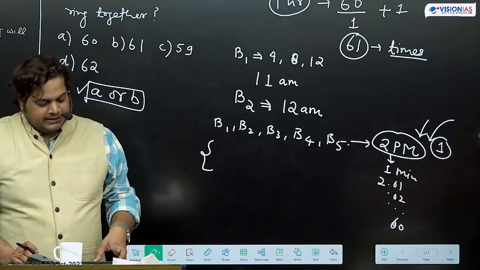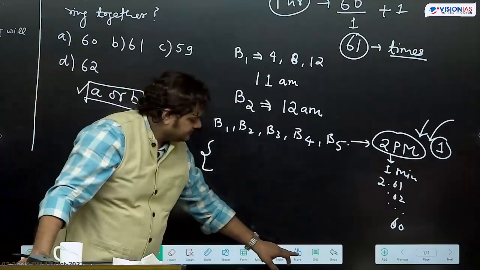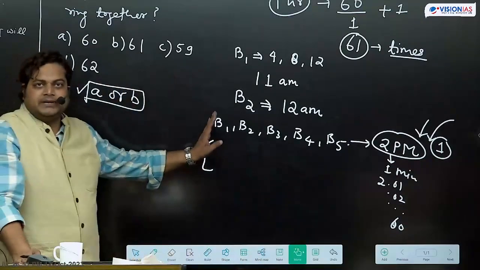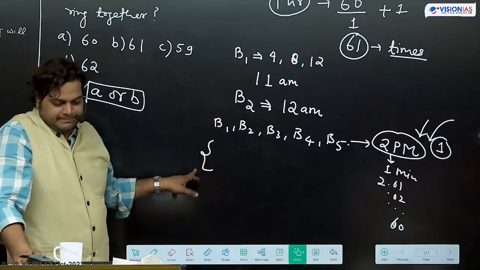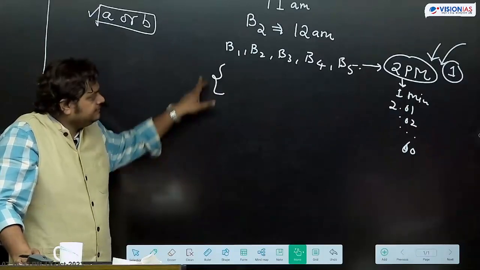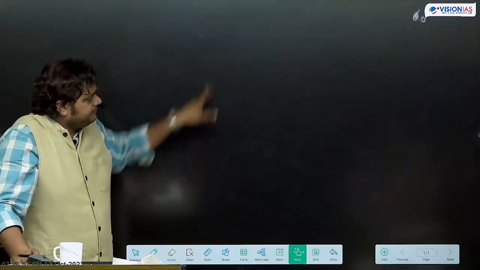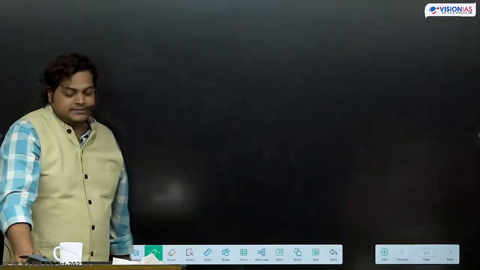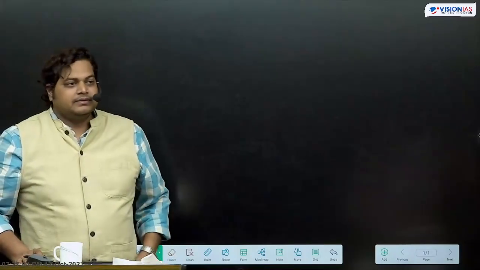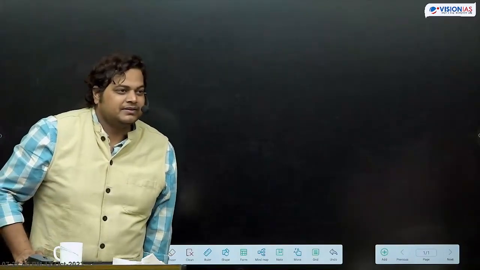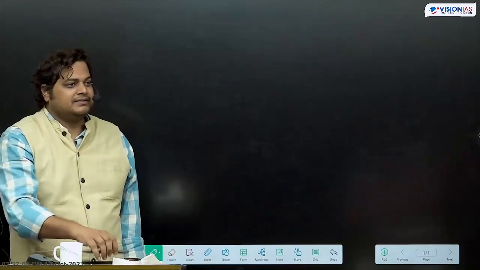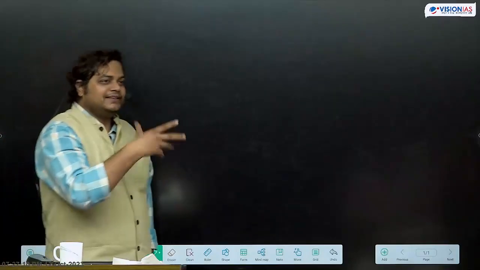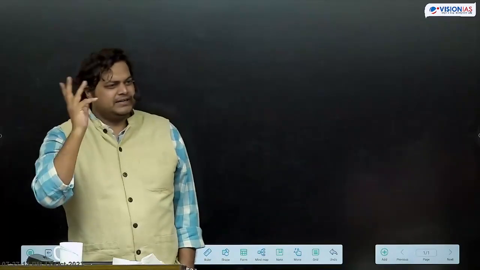अच्छा. Then another variation. This understood by everyone? Then we have another variation. Three bells. That time like this question was asked in I think 15 or 14 this way.